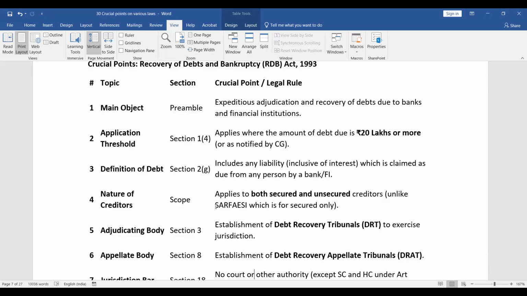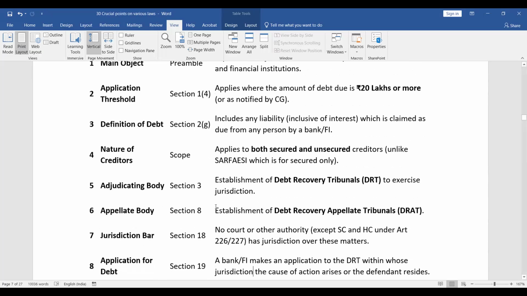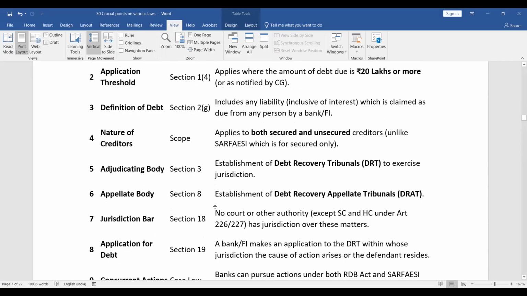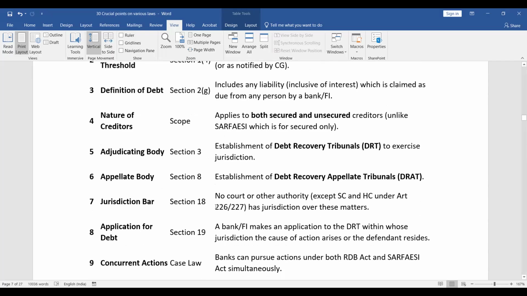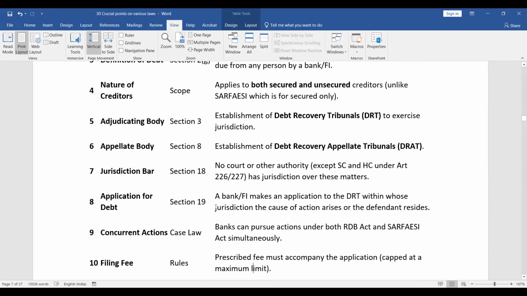Definition of debt. Section 2G. It includes any liability inclusive of interest which is claimed as due from any person by a bank or financial institution. Nature of creditors. It applies to both secured and unsecured creditors, unlike SURFACE, which is for secured creditors only. Right?